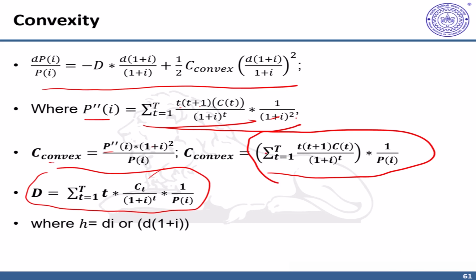So using convexity and duration from these formulas, substituting the values, one can calculate the percentage change in prices over reasonably large ranges. Like for example, if you look at RBI, it changes interest rate by 25 to 50 basis points. A fairly accurate measure of changes in bond prices can be estimated with the duration and convexity correction with this formula. In the next video, we'll try to understand the entire thing with the help of a simple numerical example.